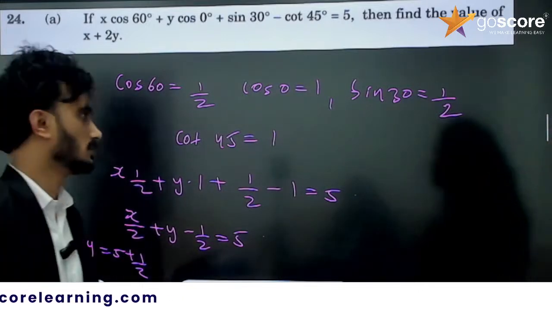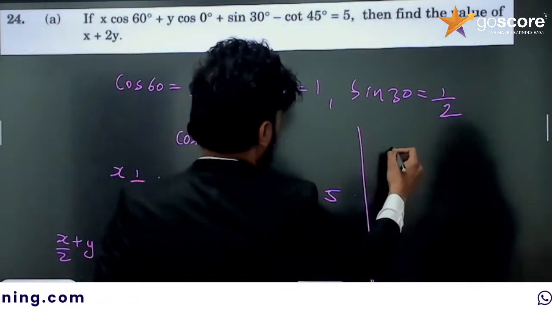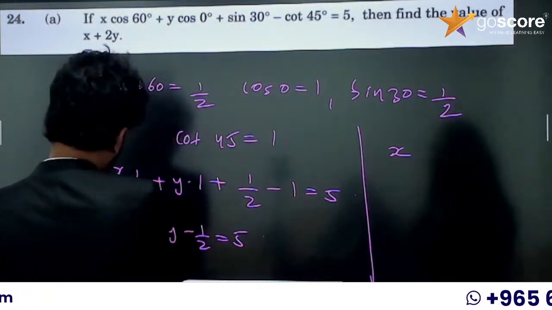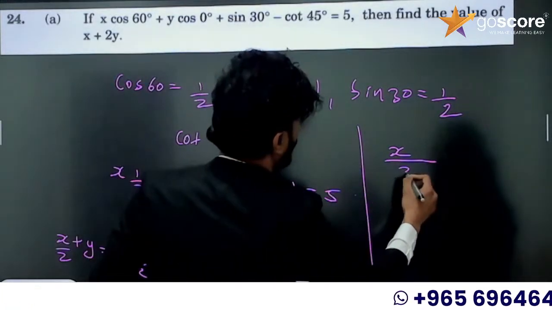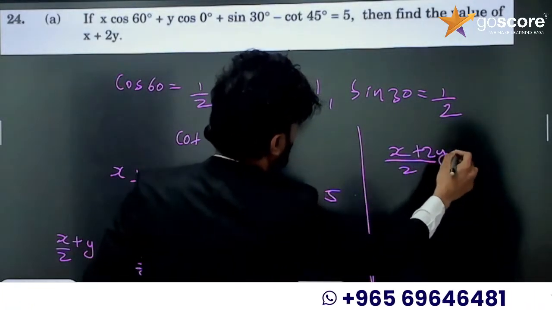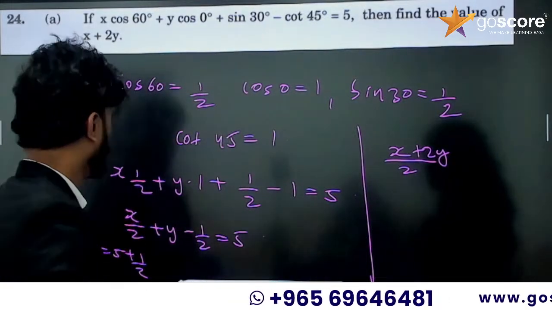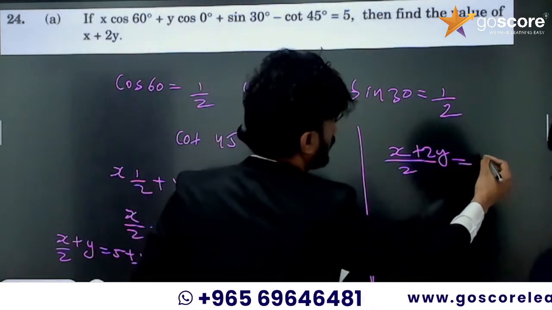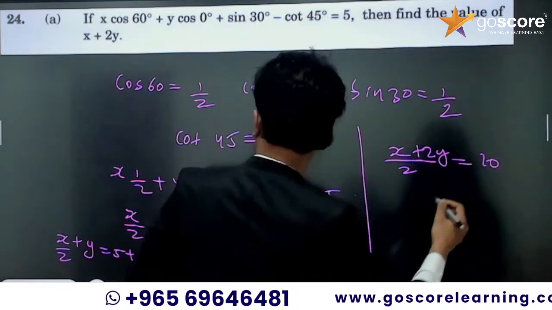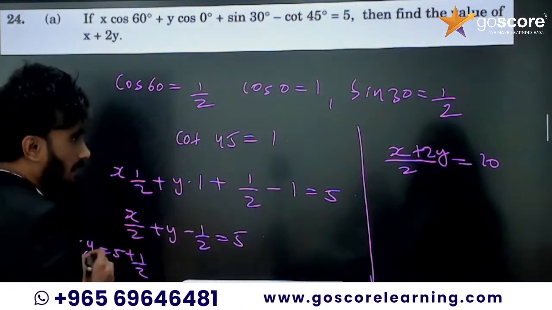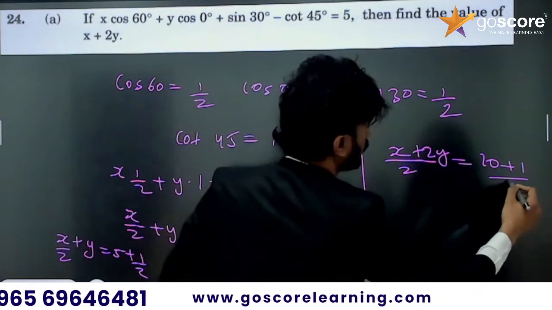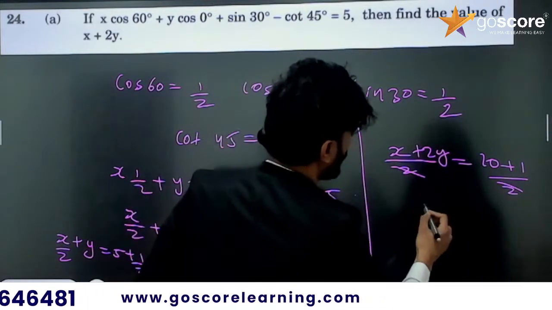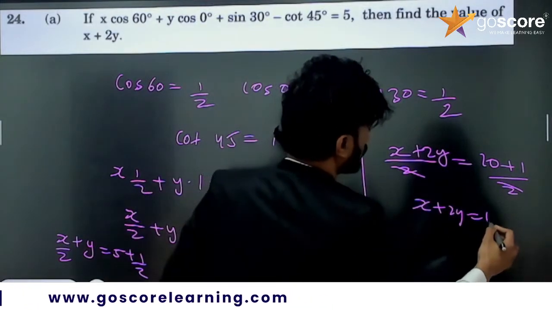Taking LCM, x plus 2y by 2 is equal to 10 plus 1 divided by 2, 2 cancel, x plus 2y is equal to 11.